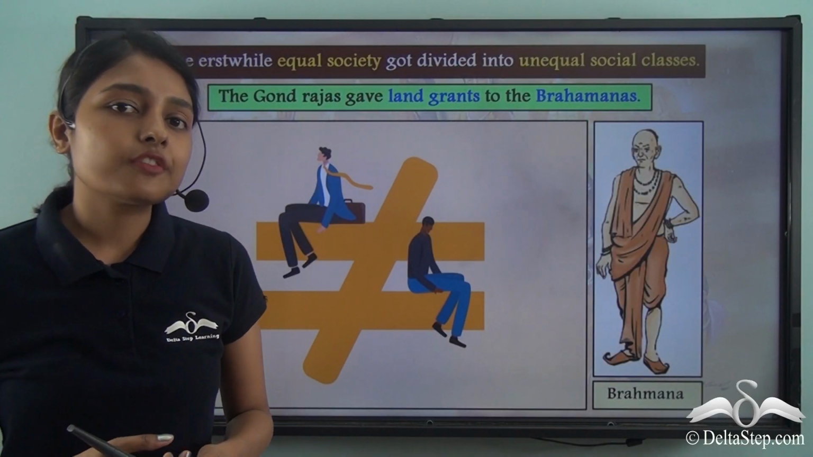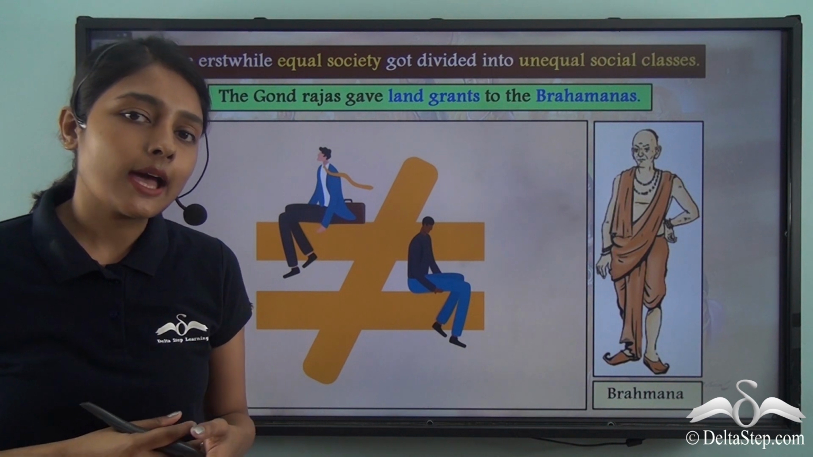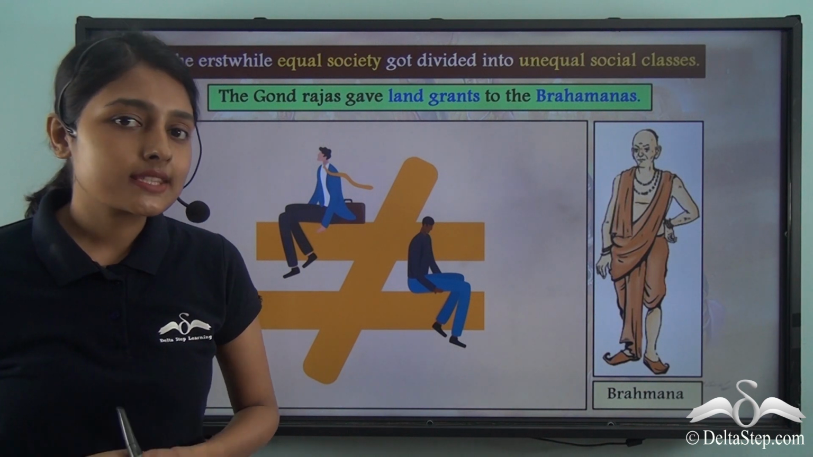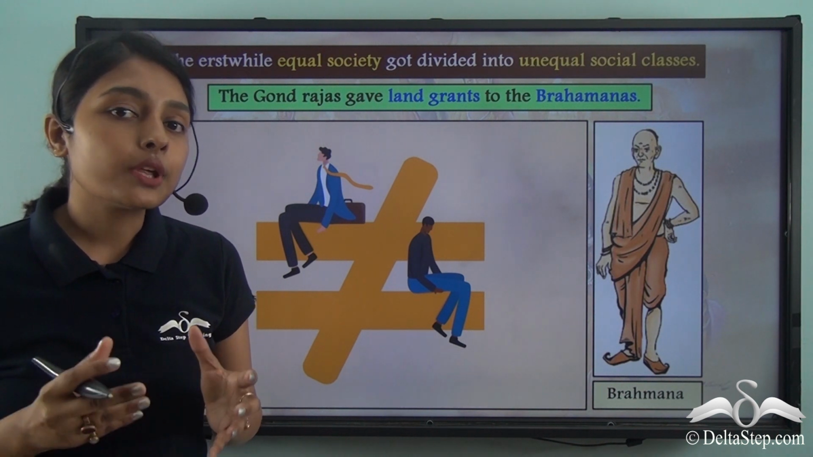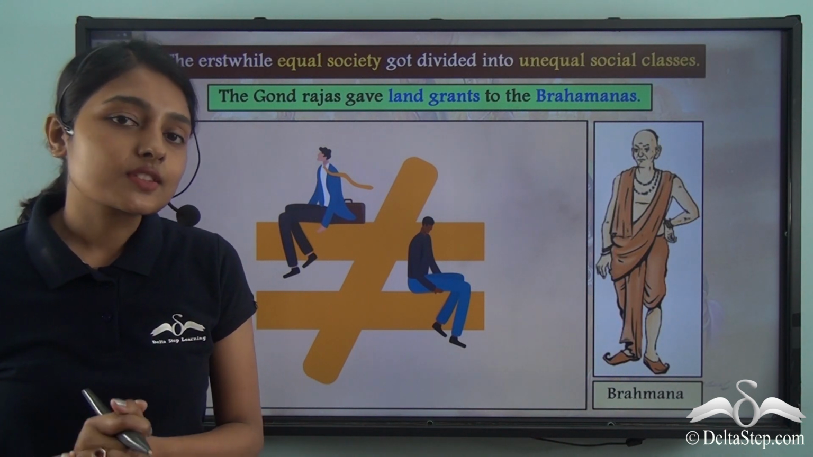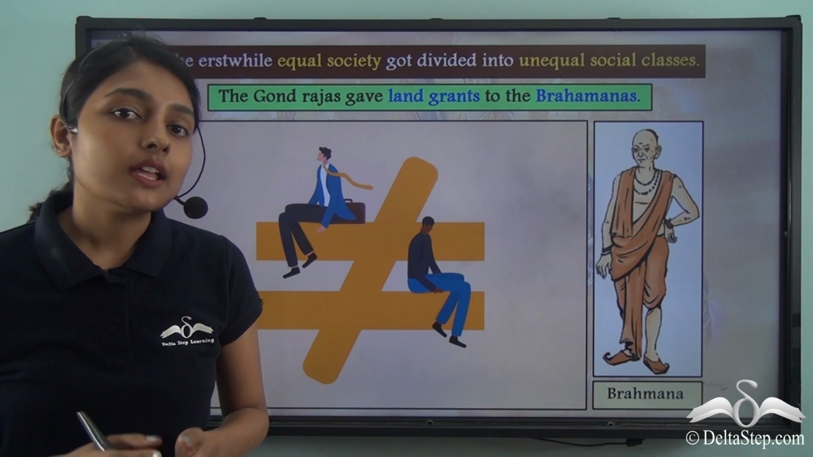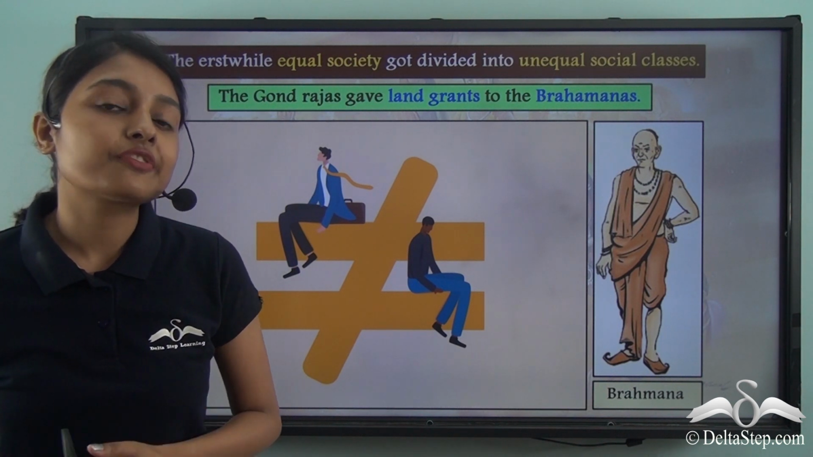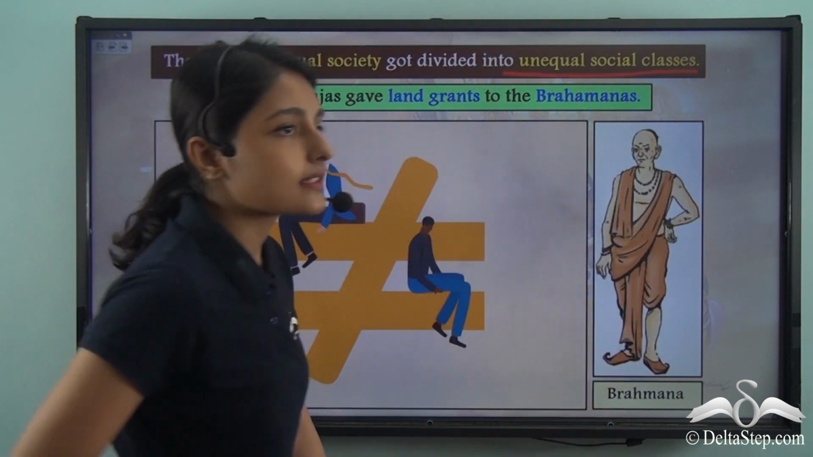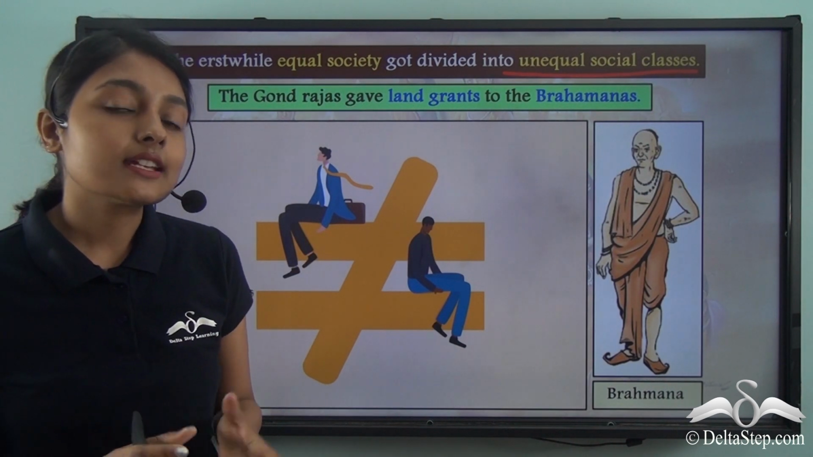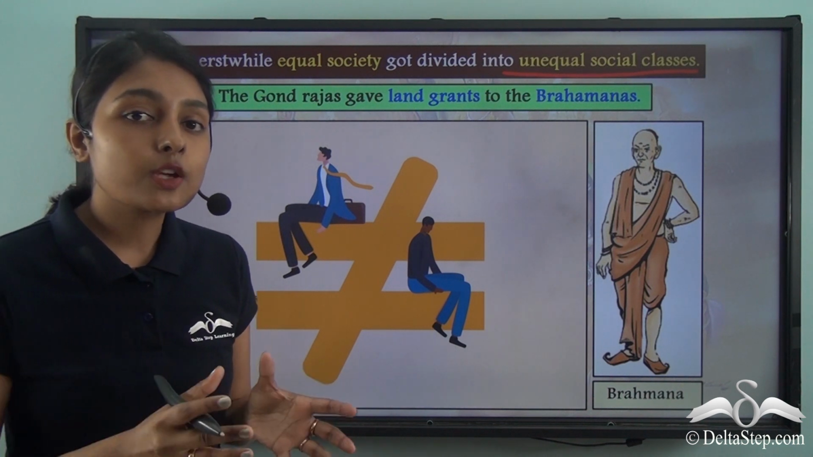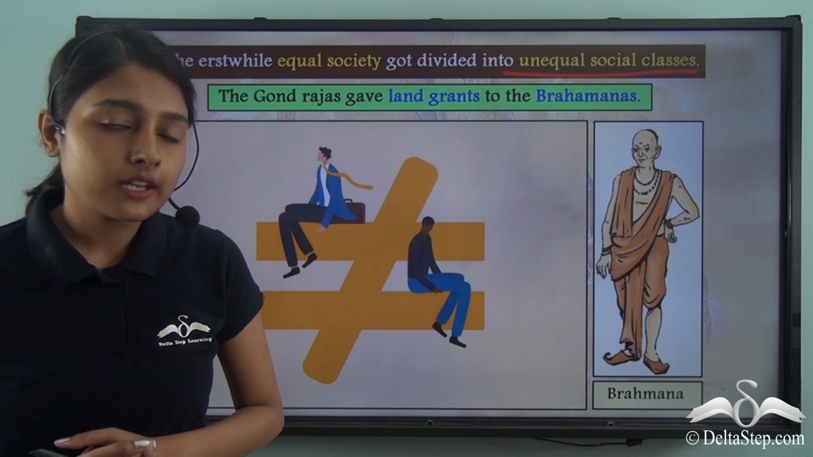Along with the emergence of the large states, another thing was also happening that contributed to changes in the nature of the Gond society. What was that? Around this time, the Brahmanas were gaining importance within Hinduism, which is why the society that was previously equal and not divided on the grounds of castes now came to be divided into various unequal social classes. This illustration tells you that the erstwhile equal society now became very unequal. There was inequality in the society in ways more than one.